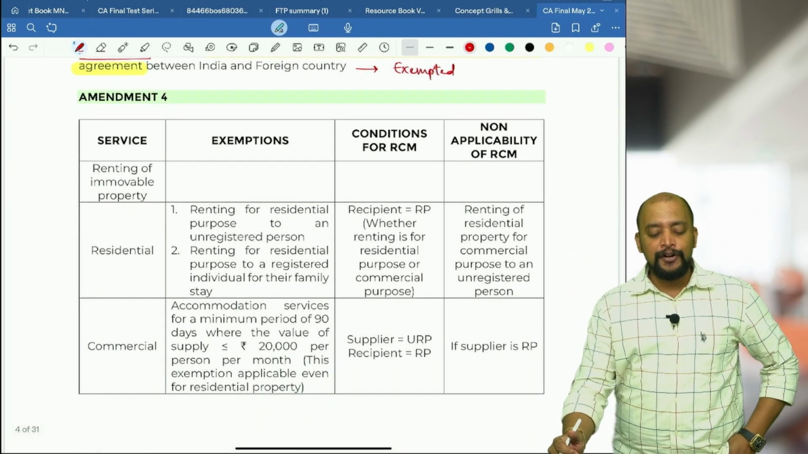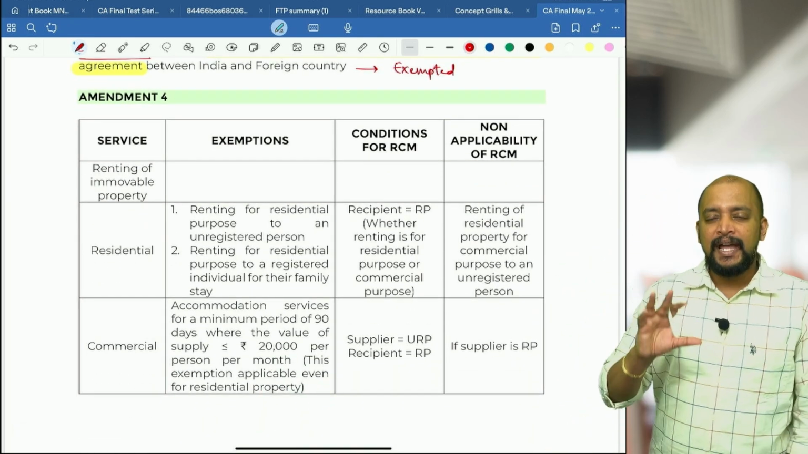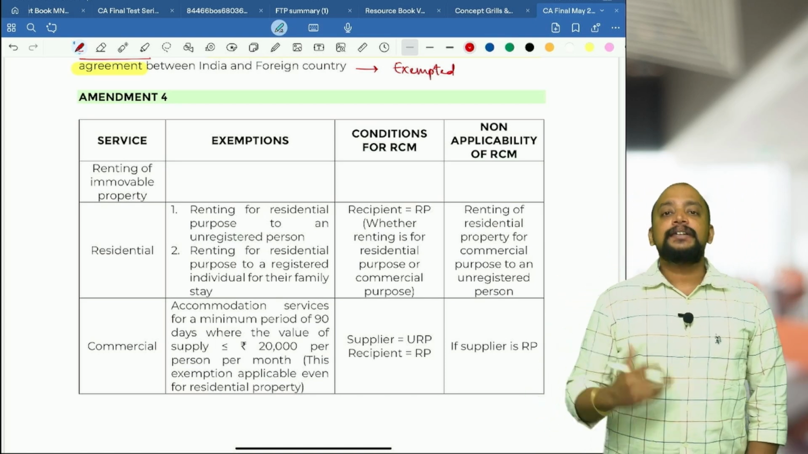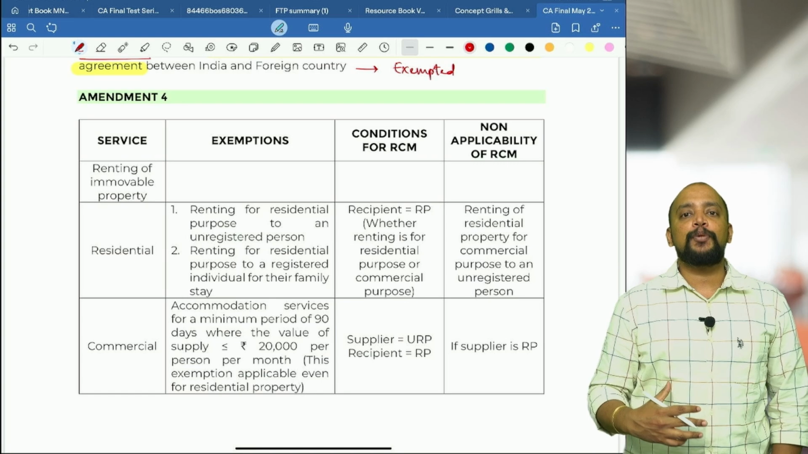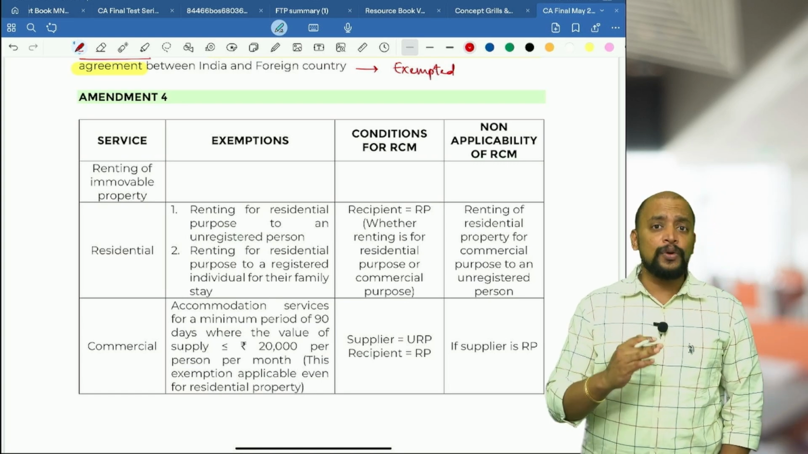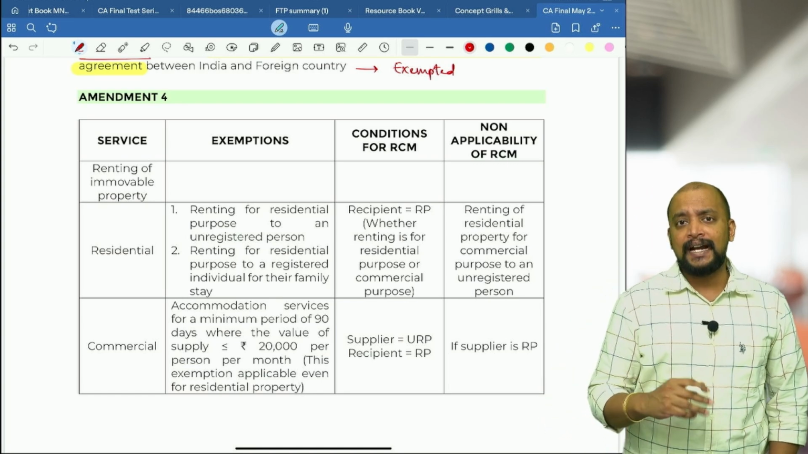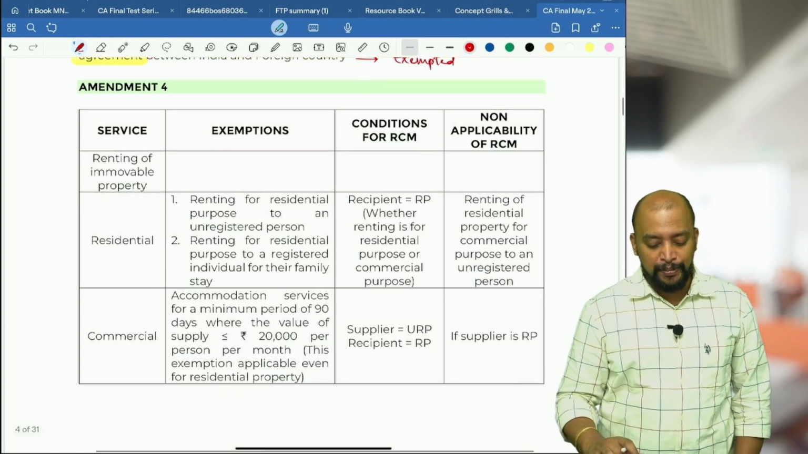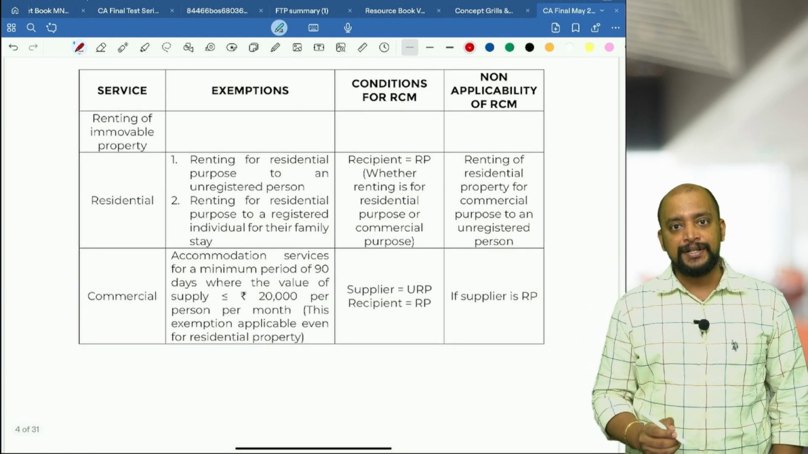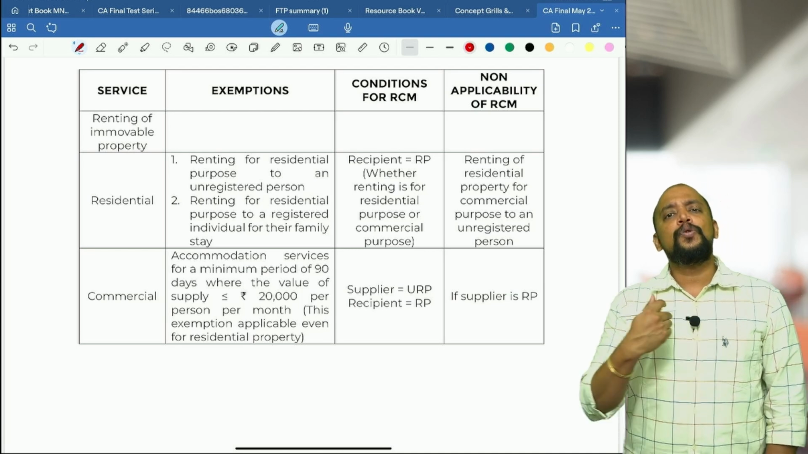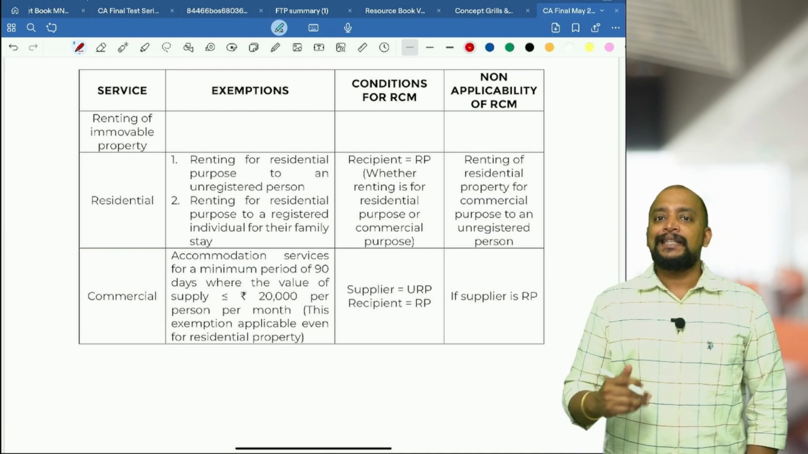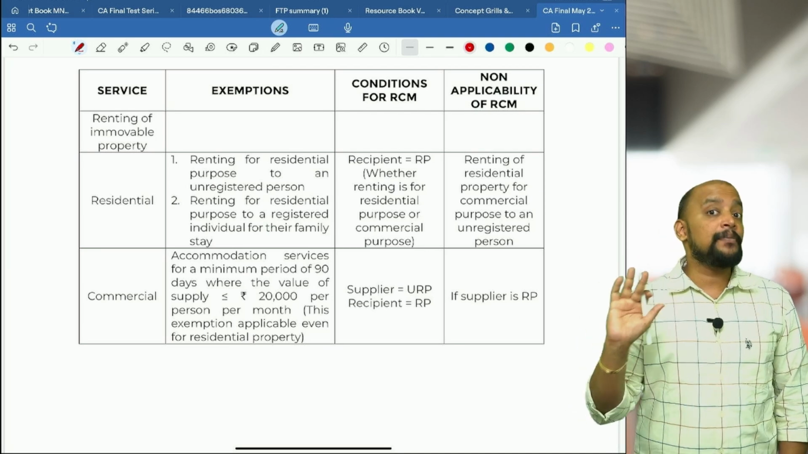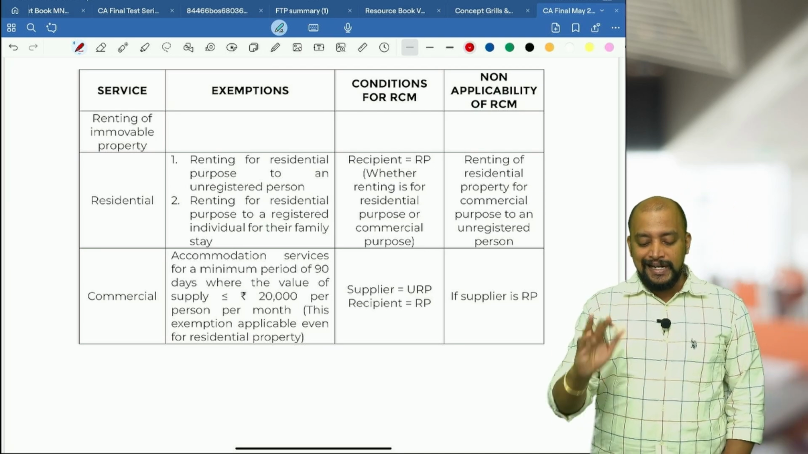In case of renting of immovable property, we have certain changes that you need to be carefully understanding here. First, renting of residential property. So we have two exemptions, no change in that. Even previously also we had that. Now also we have renting of residential property for residential purpose to an unregistered person. Whomsoever that unregistered person may be, it can be any person, it can be a company also, unregistered. So then it is exempted.